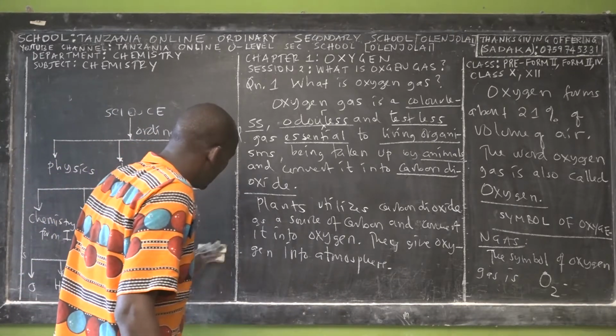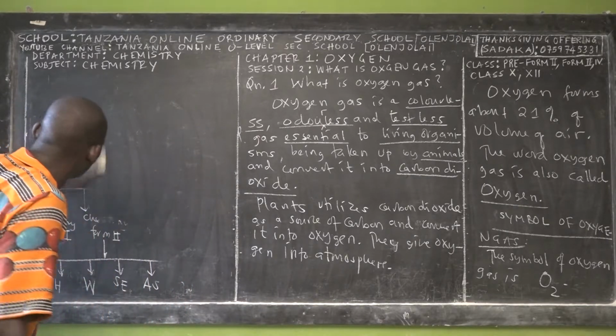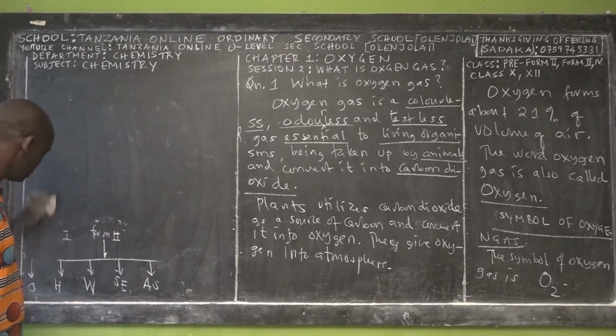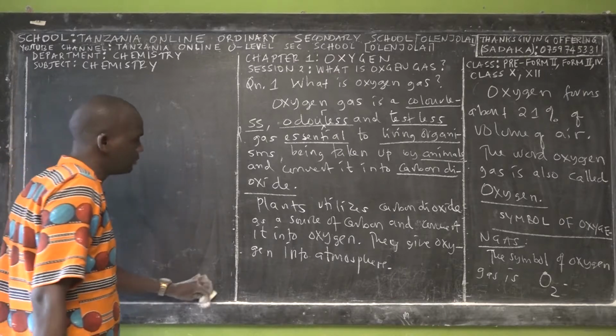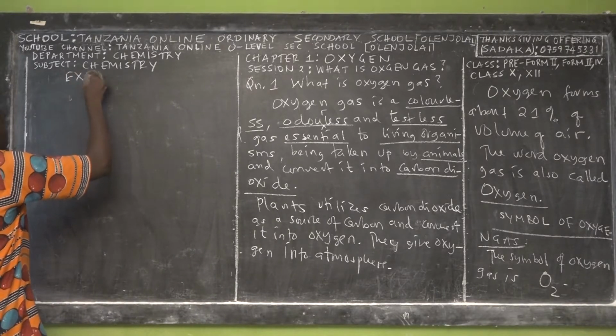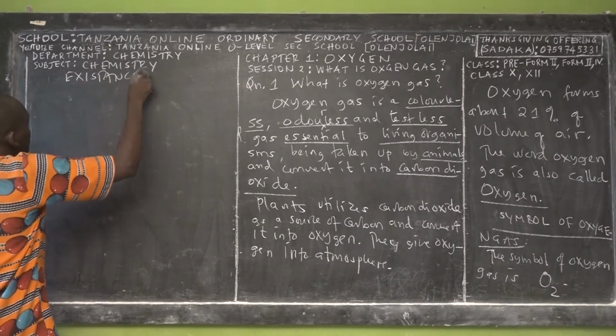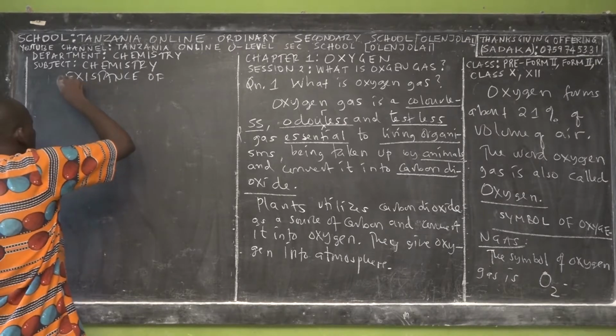I remember that I told you in session 1 about the existence of oxygen, but let me remind you, because that's very important before we proceed. Existence of oxygen, or in some concepts called allotropes of oxygen.